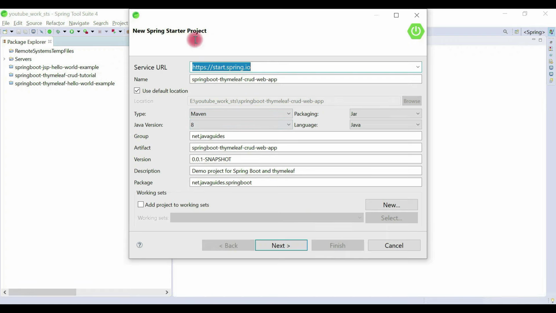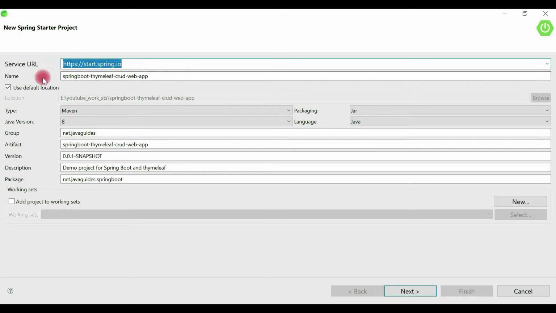And Spring Initializer is integrated in Spring Tool Suite IDE, so I am going to use Spring Initializer to quickly create and set up our Spring Boot project. Alright, here let's give a name to our project as Spring Boot Thymeleaf CRUD web app. So we are going to develop a simple real-time project using Spring Boot and Thymeleaf, and we are going to use Maven. So let's keep type as Maven here.